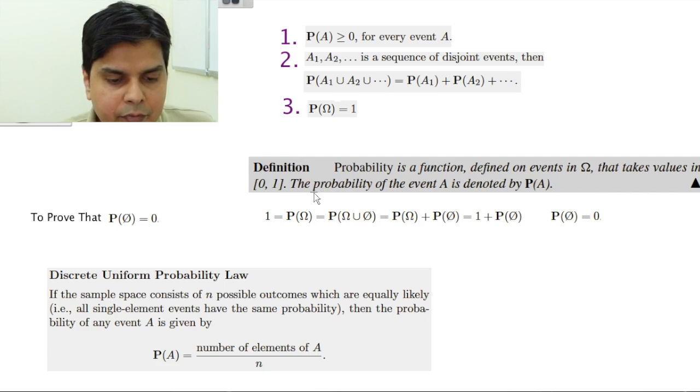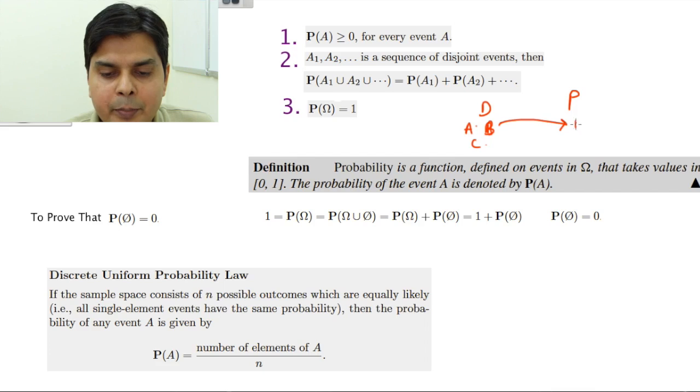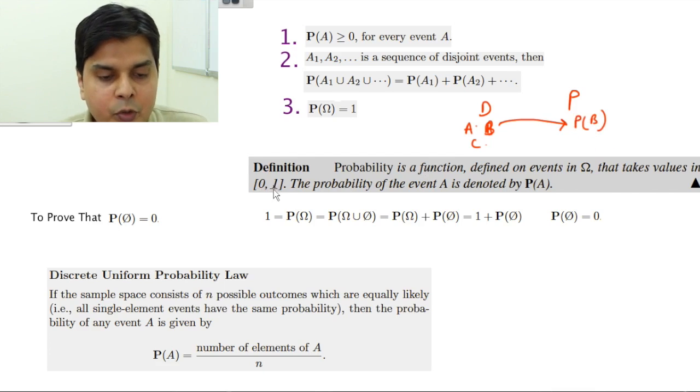Before that, let me give the definition. Probability is a function defined on events in omega, that is the sample space, that takes values in [0, 1]. So probability is a function whose domain is events A, B, C, whatever. So it takes an event, say B, and maps it to a number P(B). Now that number, what will be the range? Range has to be 0 to 1.